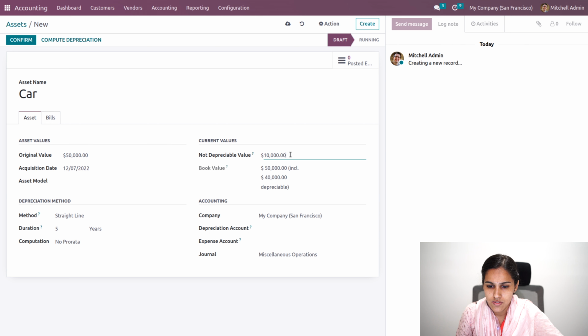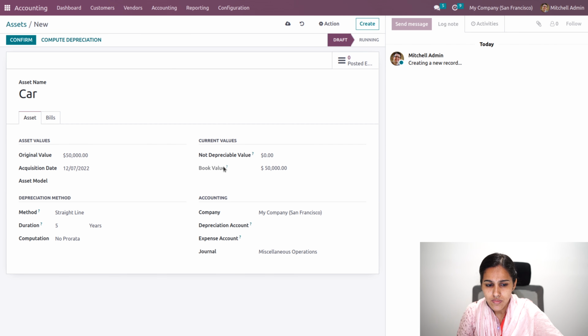Otherwise, if the salvage value is provided as 0, the book value of the product is 50,000 itself, and on this particular value the depreciation will be calculated. And if you have any asset model, you can add the asset model. So currently I will not add any asset model. Then let's go to the depreciation method. So here we'll have three depreciation methods.